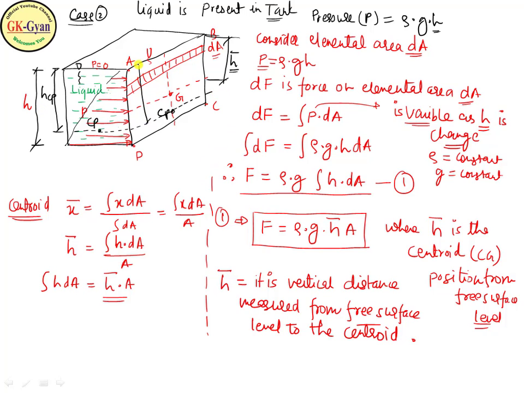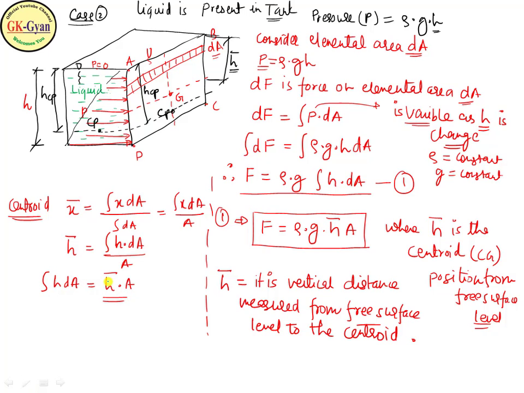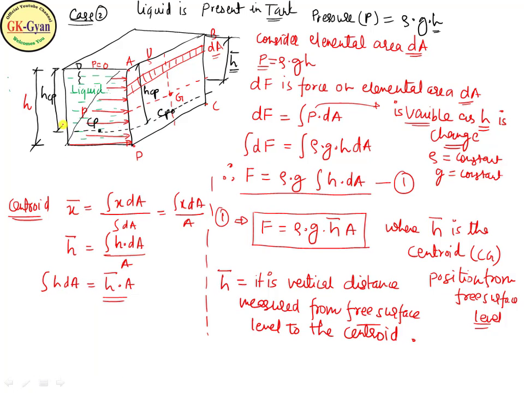This is called as the HCP. HCP is the distance below the free surface level through which the resultant hydrostatic force will pass, and from this point, the center of pressure, the resultant hydrostatic force will pass.